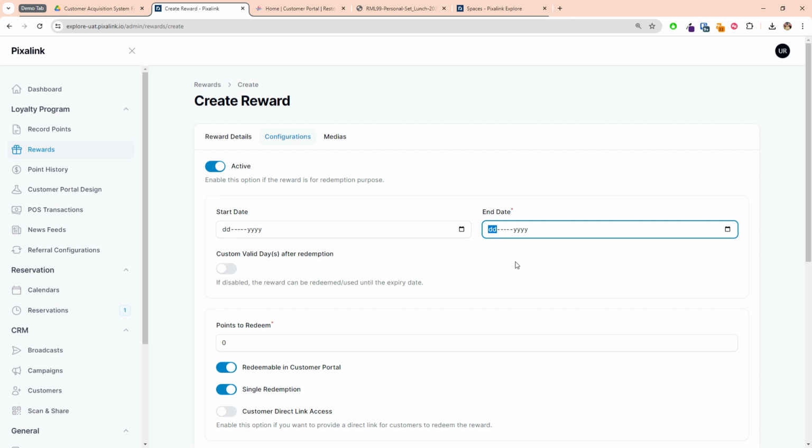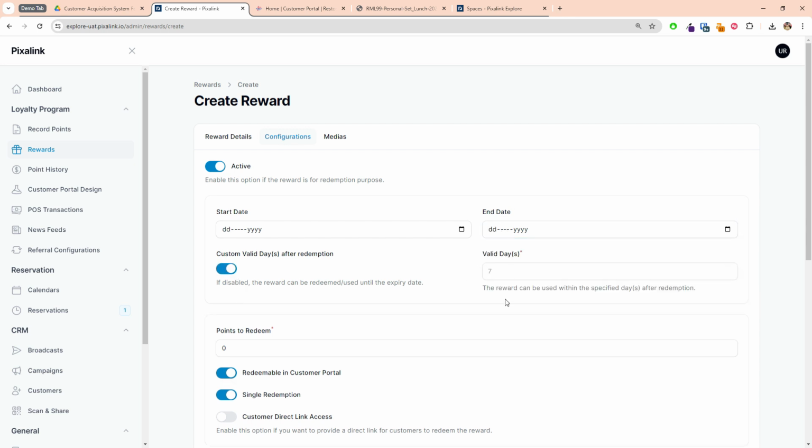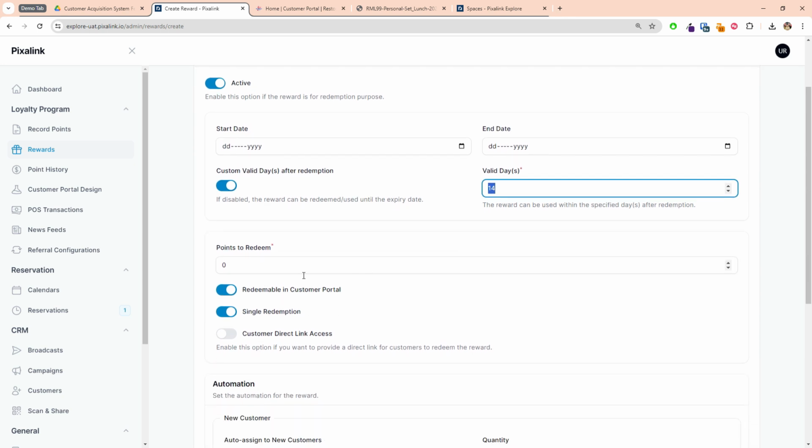End date usually means the expiry date of the voucher, but because different people get this voucher at different times, you may want to put a valid days setting after they get the voucher. So this will not require an expiry date. It will become like, once you get this voucher, you must use it within 7 days or 14 days. Okay, so this can be done as well, but at the same time, you also can put an expiry date on that. So let's put a 14 days valid day now.